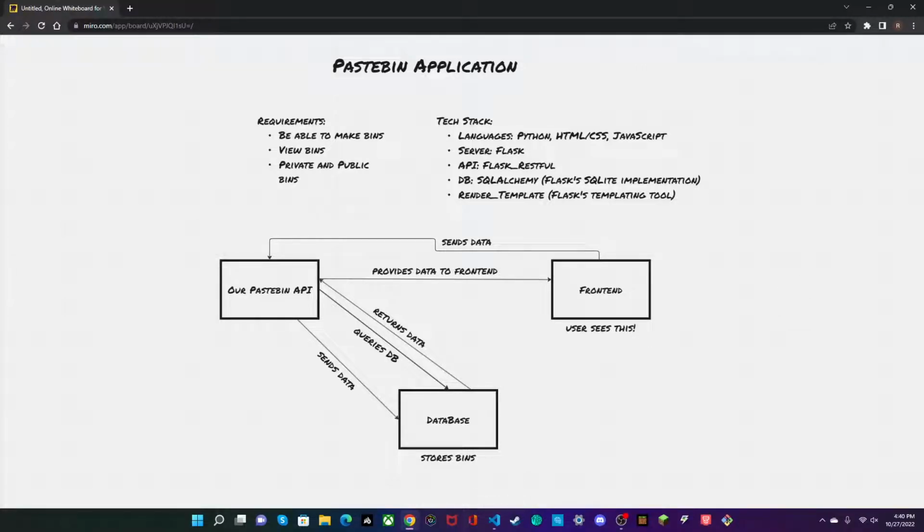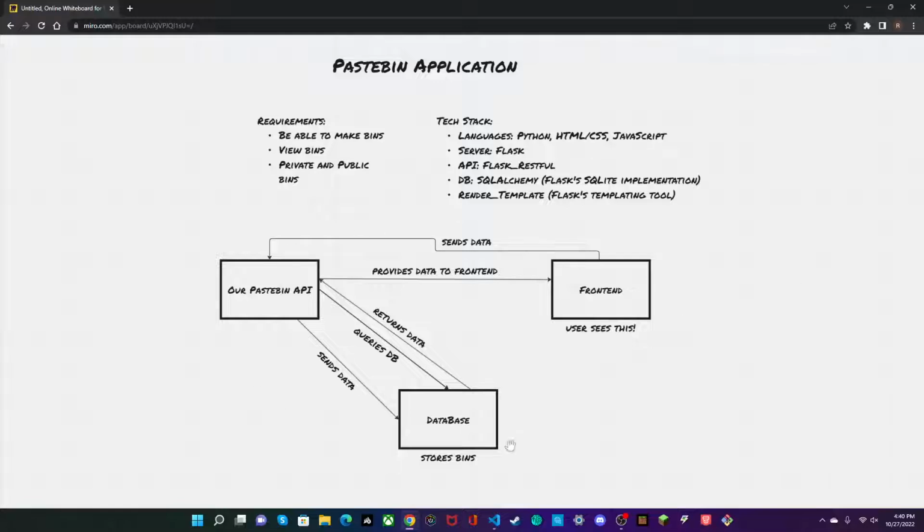And this is part 1 of how to create a PASTEBIN application. Let's take a look at our requirements. The user has to be able to make bins, view bins, and make private and public bins. We're going to be using Python, HTML, and CSS as well as JavaScript for our language. For our server, we'll be using Flask and Flask RESTful for our API. And for database, we'll be using SQLAlchemy. Finally, we'll be using render_template, which is Flask's templating tool.